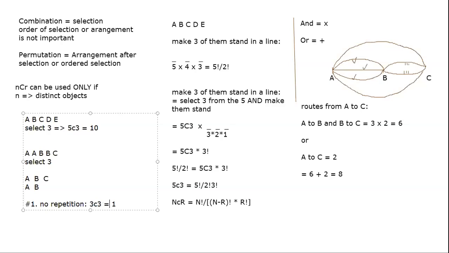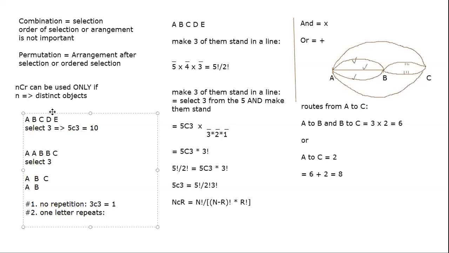Done. Case 2, there is repetition obviously. So 1 letter repeats. Obviously 2 letters can't repeat because you have to just select 3. So it might be that the double A group repeats or the double B group repeats. Please note I am talking of the group of AA and the group of BB.